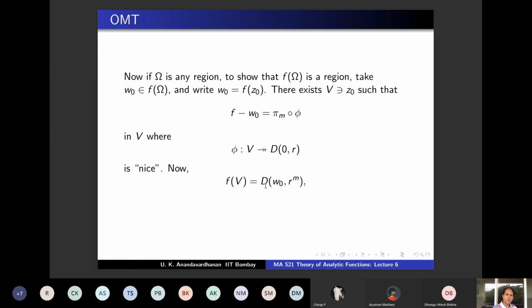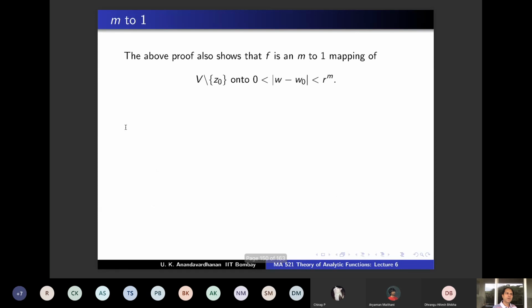You've got a neighborhood of w naught completely contained inside f of omega, showing that f of omega is open. W naught is an interior point, therefore the open mapping theorem is proved. Okay, you know what we have proved.